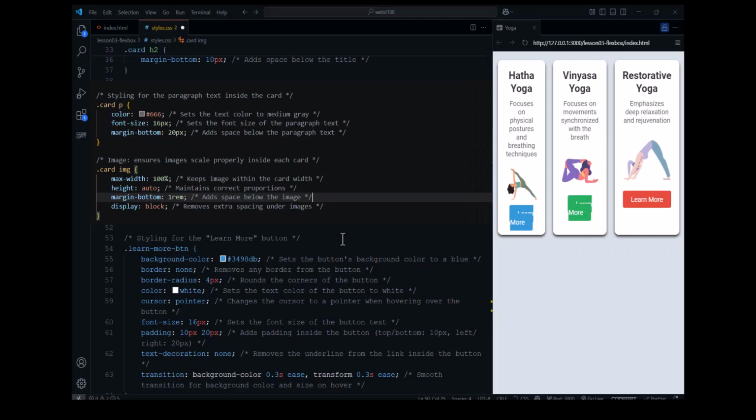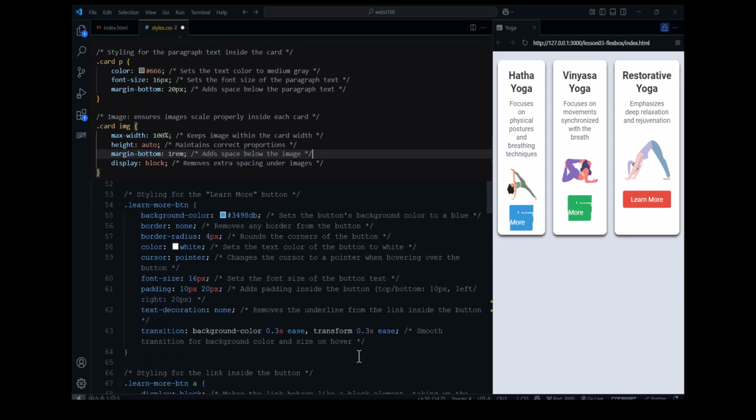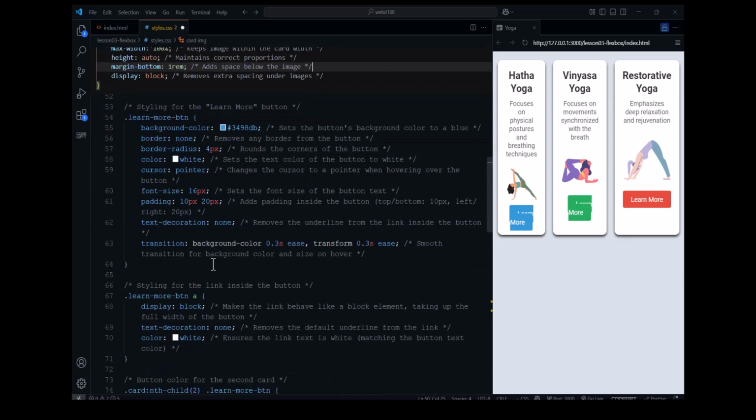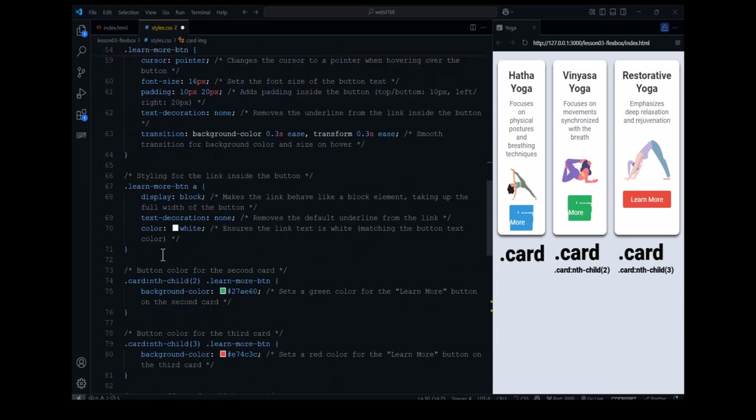So I went ahead and styled the Learn More button with different colors for each card and added a hover effect for interactivity. So you can read the comments for each one of these. The nth child pseudoclass is used to select an element based on its position within a parent element, within its card. So number 2 would be the second card. Number 3 would be the third card.